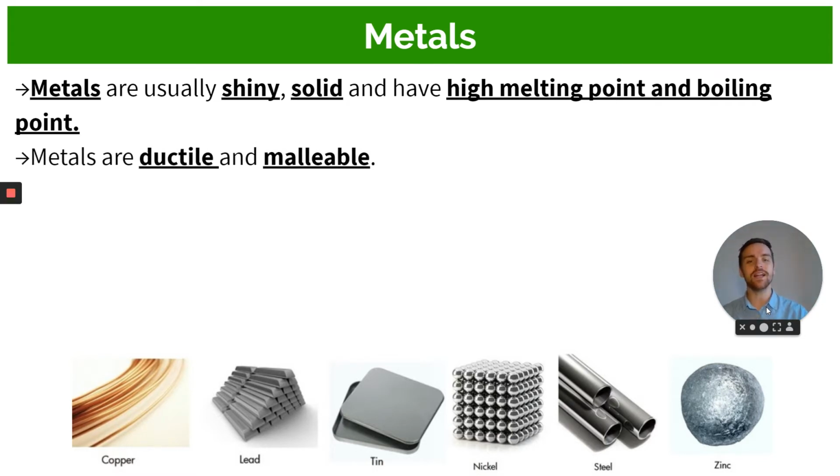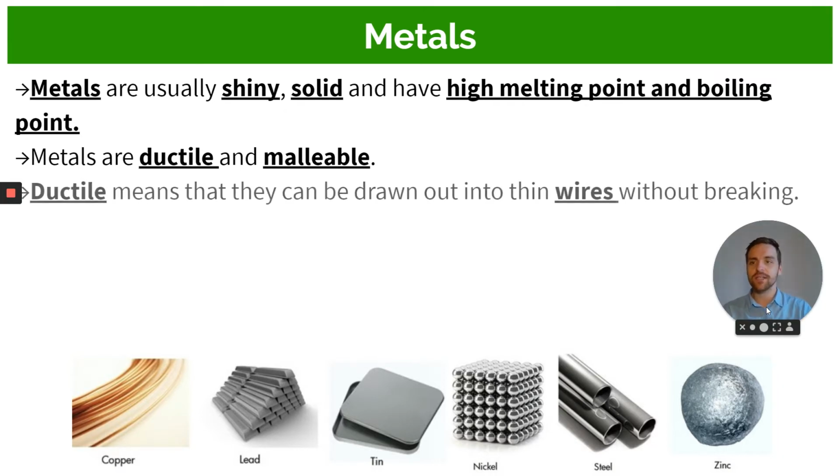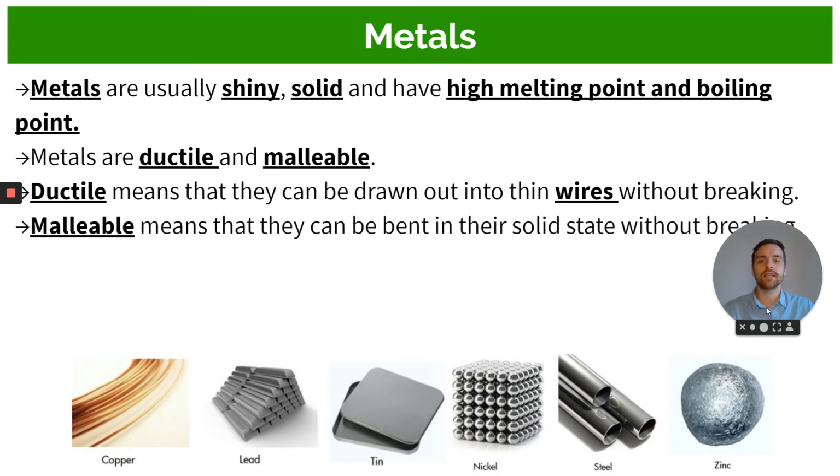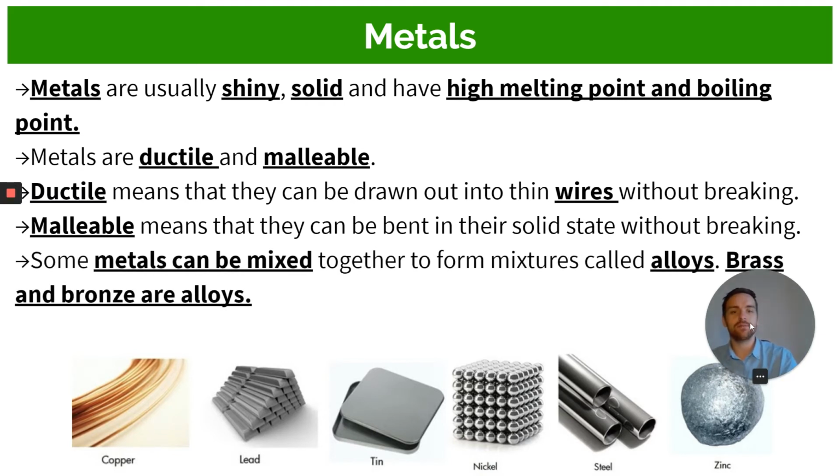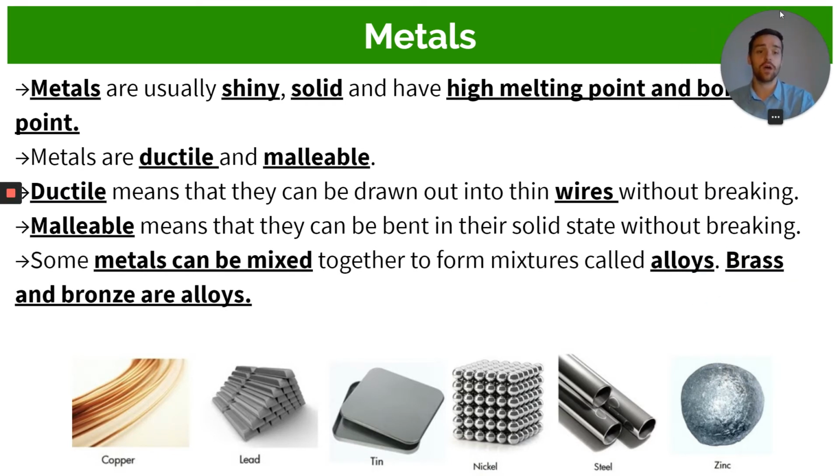Metals are also ductile and malleable most of the time, okay? So you should probably take note of what these words mean. Ductile means they can be drawn out into wires without breaking, and malleable means they can be bent in their solid state without breaking. Okay, so malleable means you're able to bend it and twist it around into different shapes without it breaking, and ductile means you're able to stretch it out into thin, long wires without it breaking. Some metals can be mixed together to form a mixture called alloys. So alloys are mixtures of different metals, and brass and bronze are common alloys, we know.